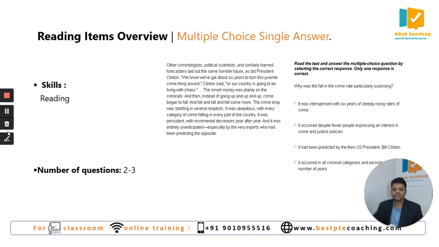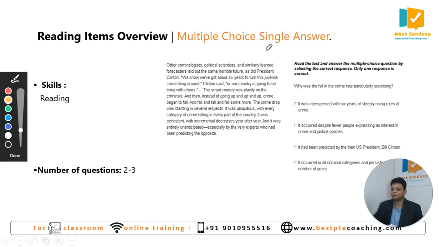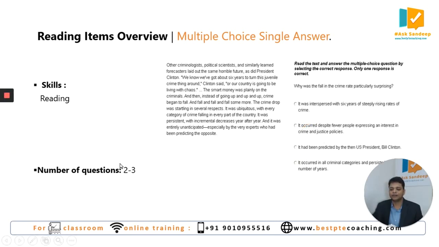The other question type we have is the multiple choice single answer. You can see it is similar to multiple choice multiple answer. The major difference is the radio buttons. You can see the round buttons here instead of the check boxes. All right. And also the text size is very much limited in this question type. Okay. So based on the demand of the question in this item, what you have to do is pick up the right choice, not choices, choice, because only one choice is correct. There will be minimum 2 questions from this, maximum 3 questions from this. You get score in reading when you do this question type.